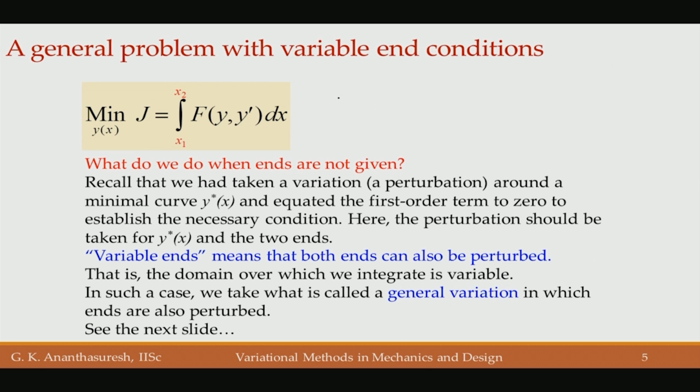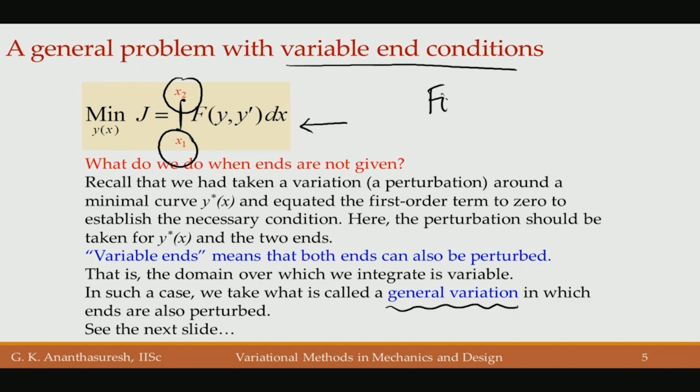And so our general variation that is needed for the problems which have variable end conditions looks exactly like this. The change is only in the ends. Those are variable ends. We do not know what those are, we have to derive them. For that we need to do this general variation concept. Along with y, we should arrive at x1 star and x2 star. So far it was just a function, we have to find a function which we denote as y star of x, but here we also need to find x1 star and x2 star